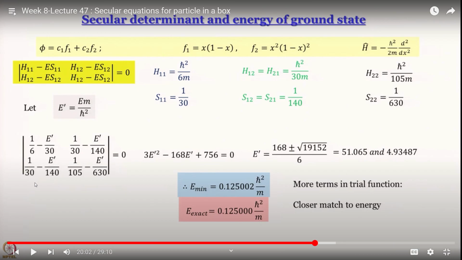Yeah, I did the whole thing and got the roots, which was very similar. But this last step was confusing me, because all of a sudden I couldn't get 0.125 from anywhere. It was something like 4.93.